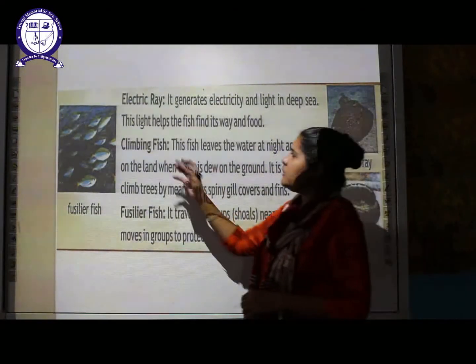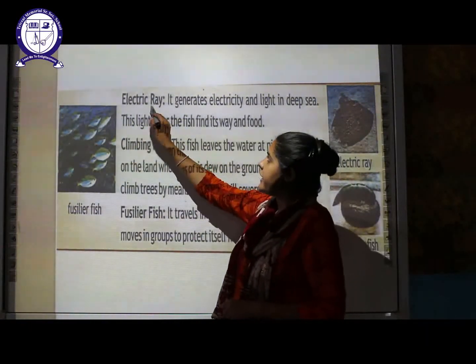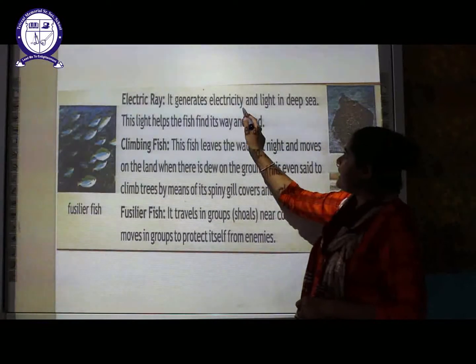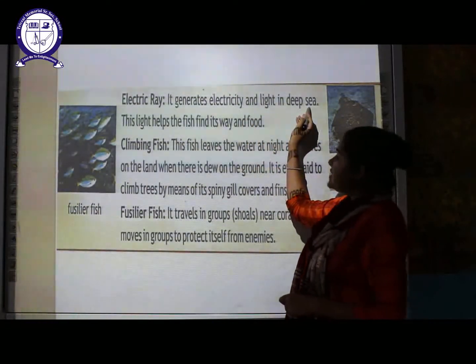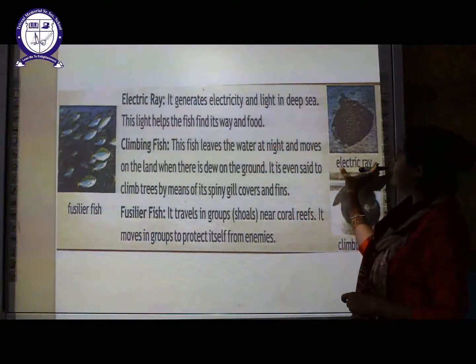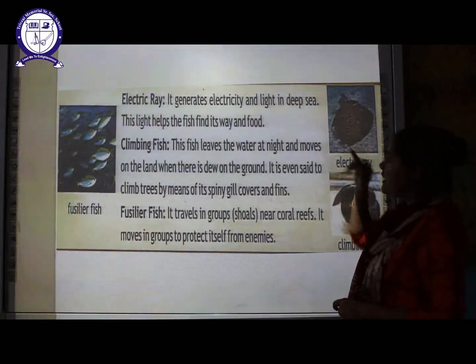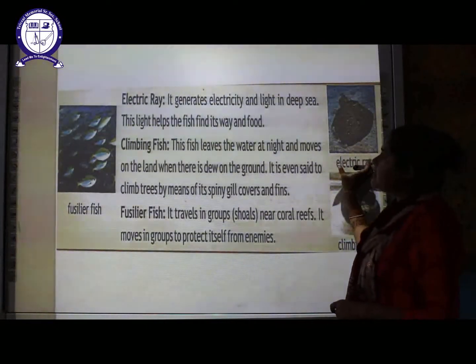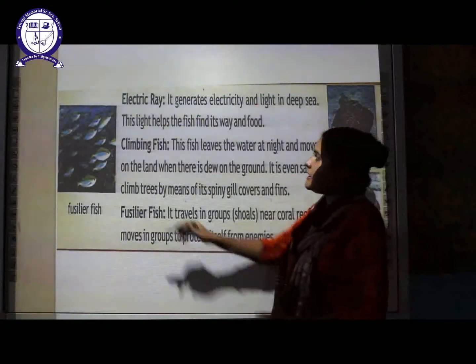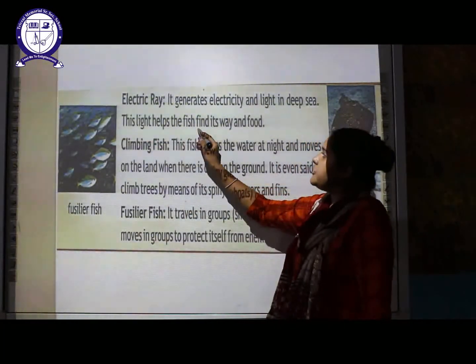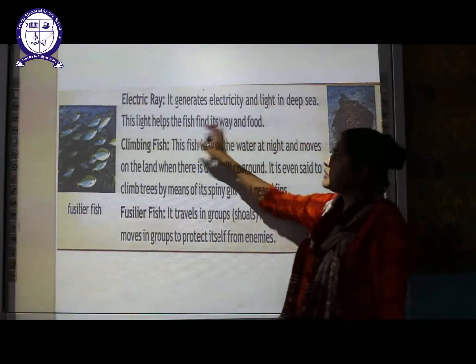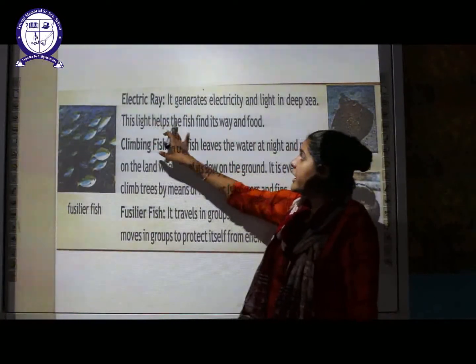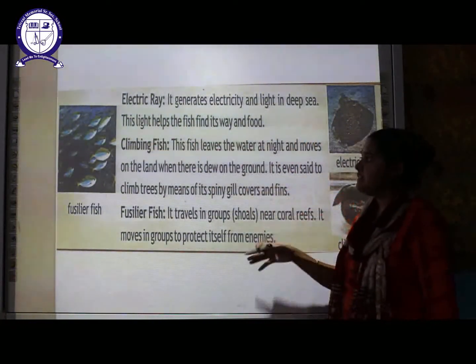Next, there are some extra known facts, like the electric ray. The electric ray generates electricity and light in the deep sea. As you can see, this is a kind of electric ray fish which generates electricity and light, and it is found deep inside the sea. This light helps the fish to find its way and its food. So this is the feature by which the electric ray can find its food as well as its way.